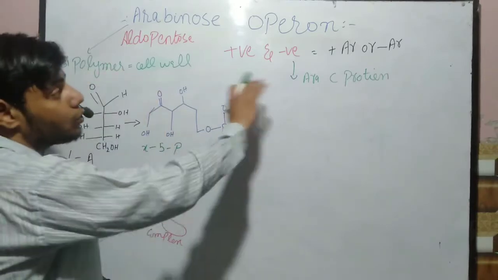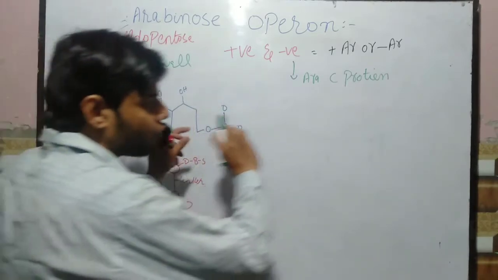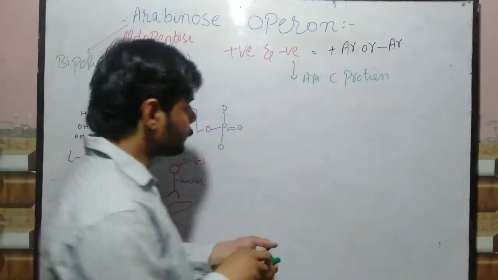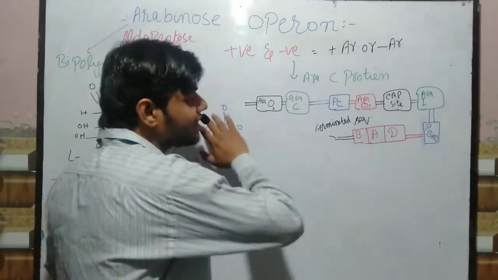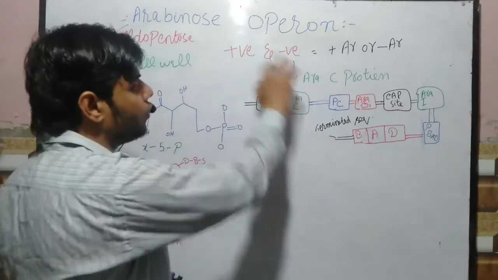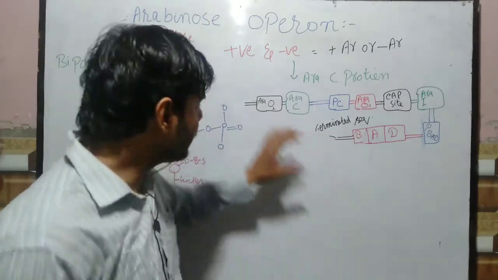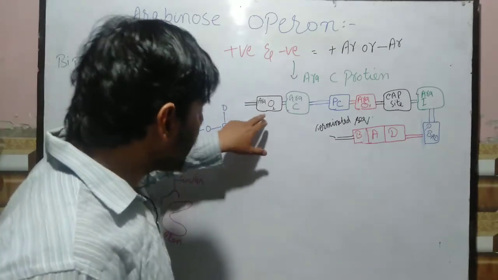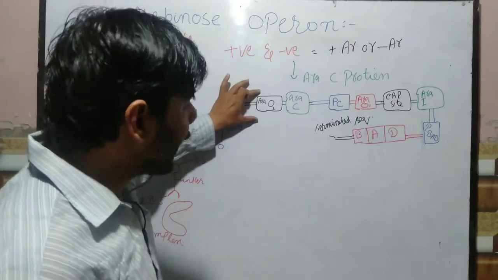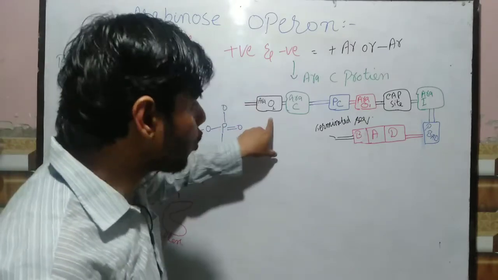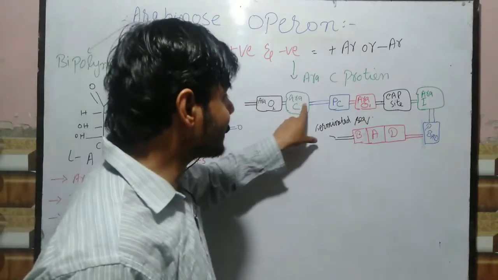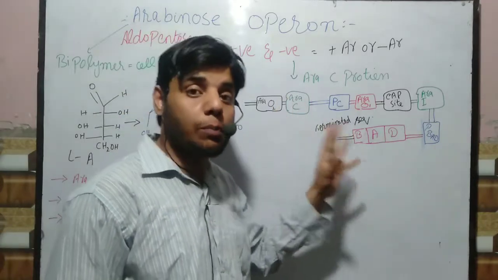Now how will the Arabinose operon look? Let's draw the structure of the Arabinose operon. Okay friends, this is overall the structure. Let me explain a little. This Arabinose operon contains Ara O, meaning Arabinose operator genes. It contains Ara C, meaning Arabinose C protein genes.